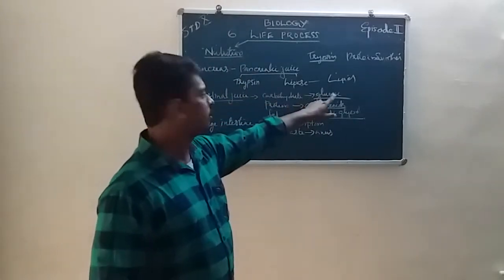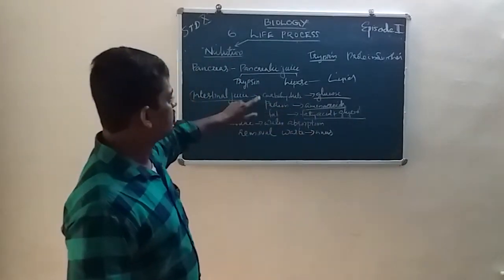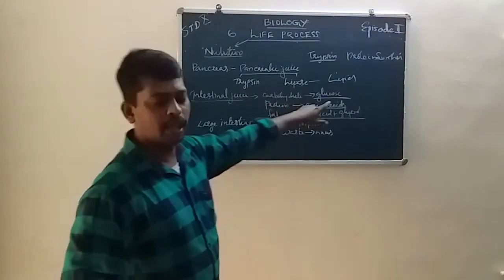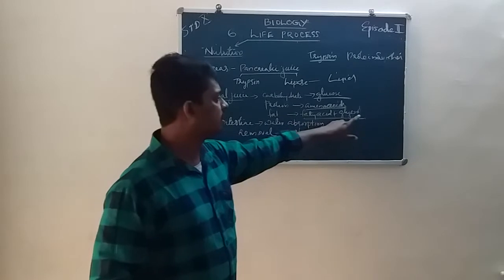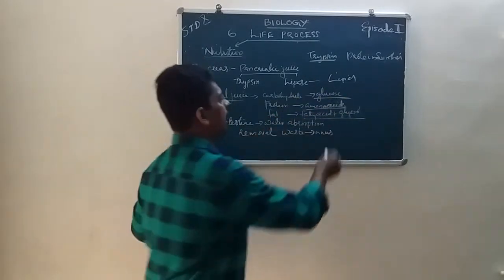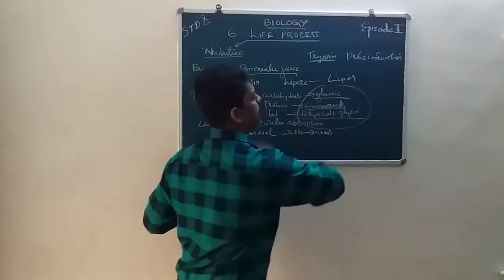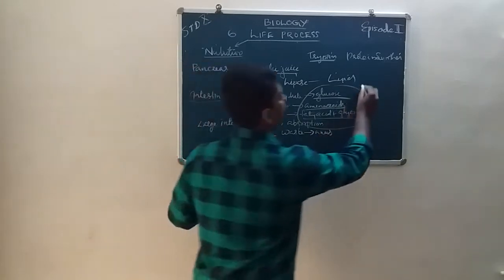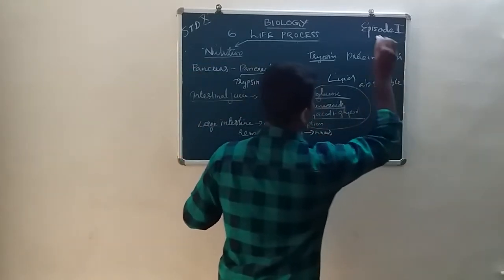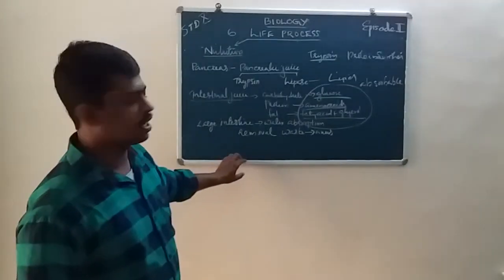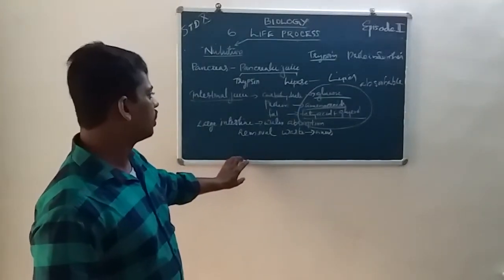The simplest molecule of carbohydrate is glucose. The simplest molecule of protein is amino acid. The simplest molecule of fat is fatty acid and glycerol. These are the absorbable particles, or absorbable material.